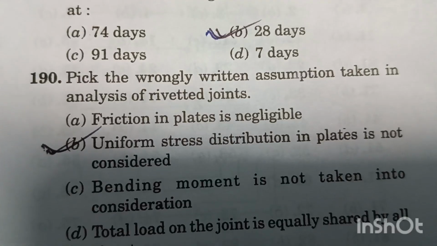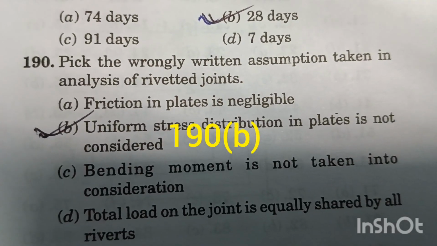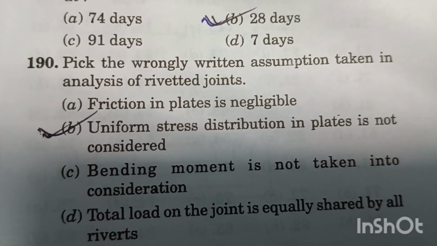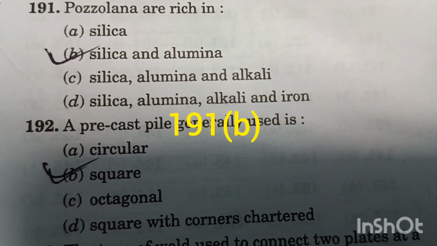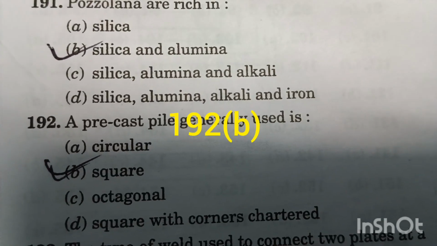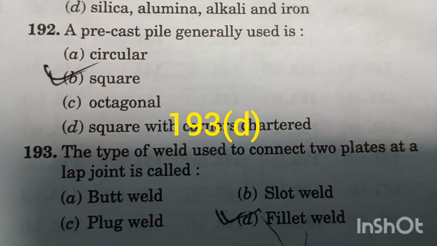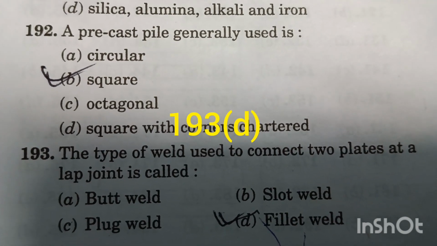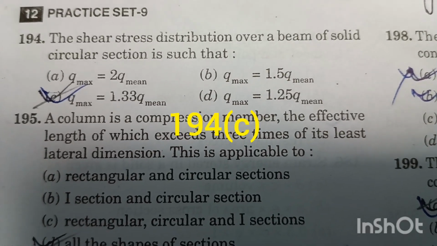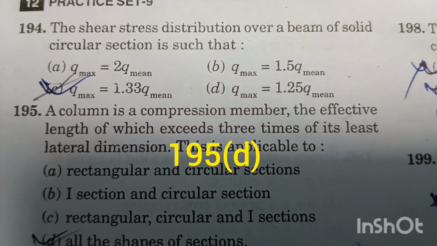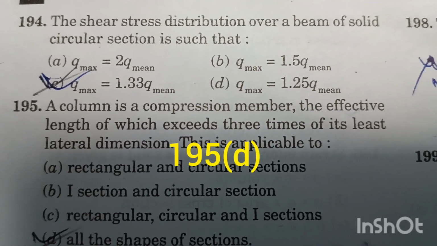Option B, uniform stress distribution in plate. Question number 192. Precast pile generally used is square in shape. Option B. Question 193. The type of weld used to connect two plates at a level. Question number 194. The shear stress distribution over a beam of solid circular section is such that q max is.